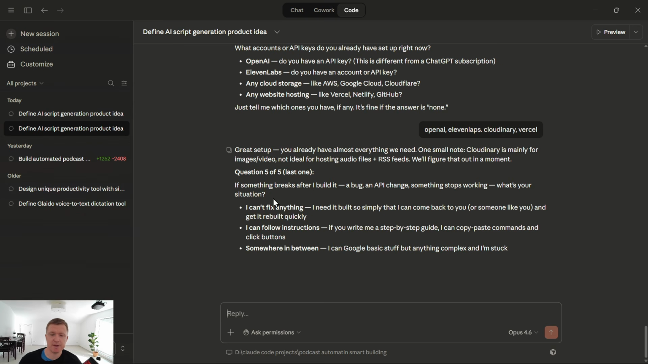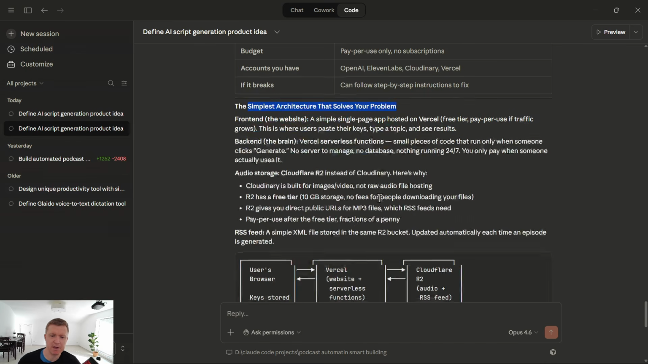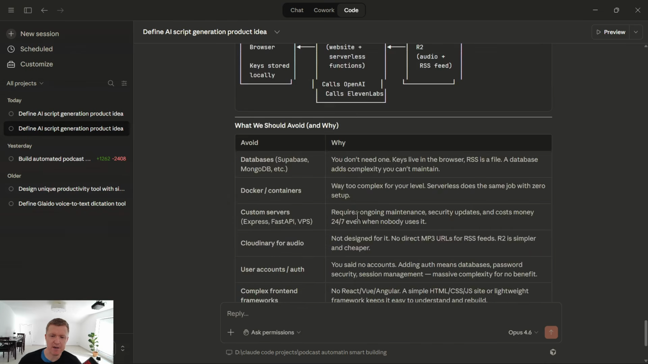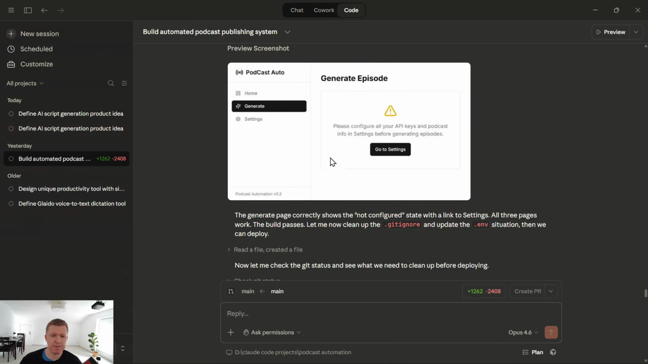And the final question, what happens after something breaks that I built for you, right? I would say I can follow instructions. That's what I would say. And now I have the full guide, the simplest architecture that solves your problem and builds my application. I have it once more outlined, right? And now the only thing left to do, I just click on build it for me, and it's going to start the process.